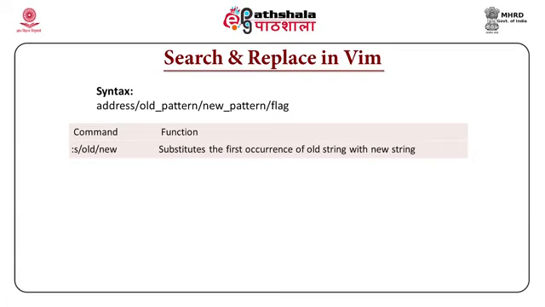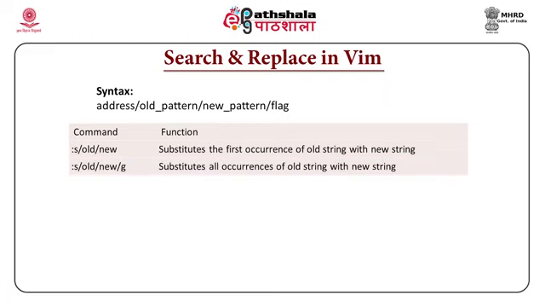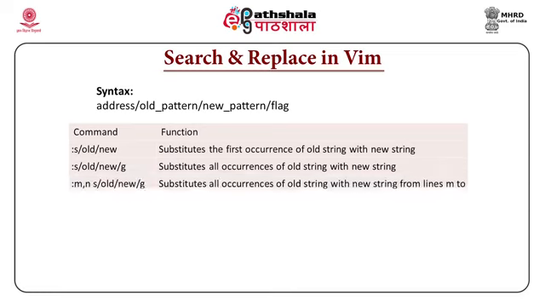If you want to substitute all the occurrences of old string with the new string, we give the command :s/old/new/g. The last small g is for global. If I want to substitute all occurrences of old string with new string from lines m to n, the command will be :m,n s/old/new/g. Between n and s there has to be a blank space.